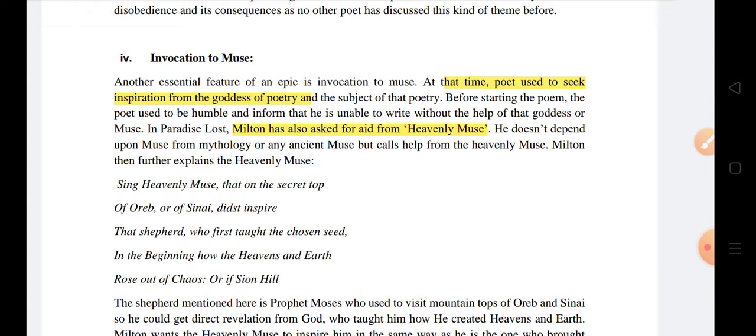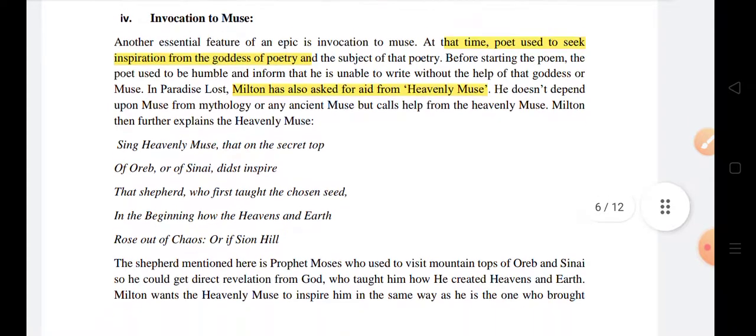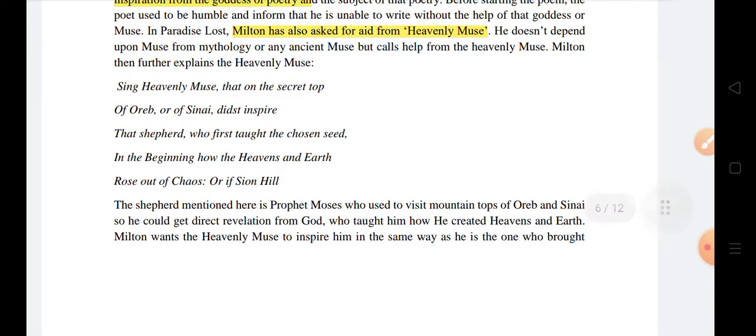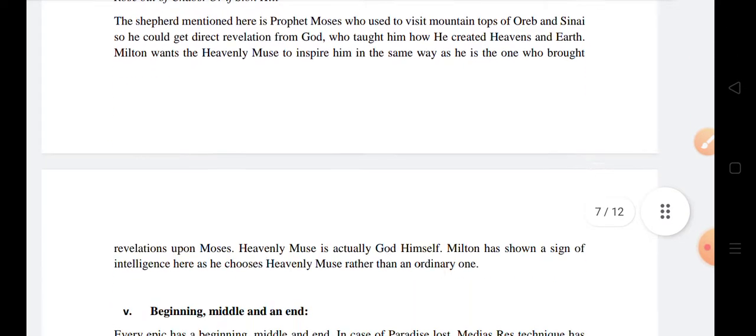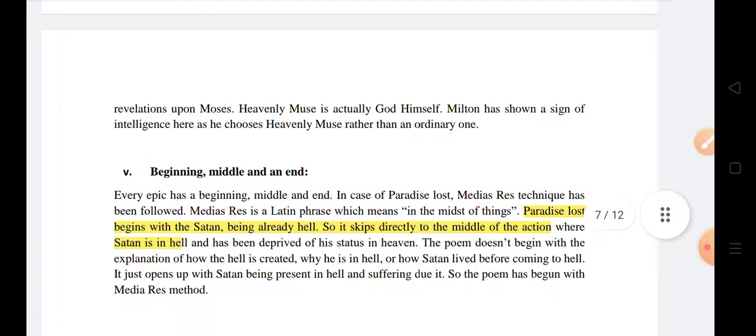to inspire him because he has started a grand work to show the ways of God to men and portray what actually happens in the incident of the rebellion of Satan, the disobedience of men, and paradise lost.